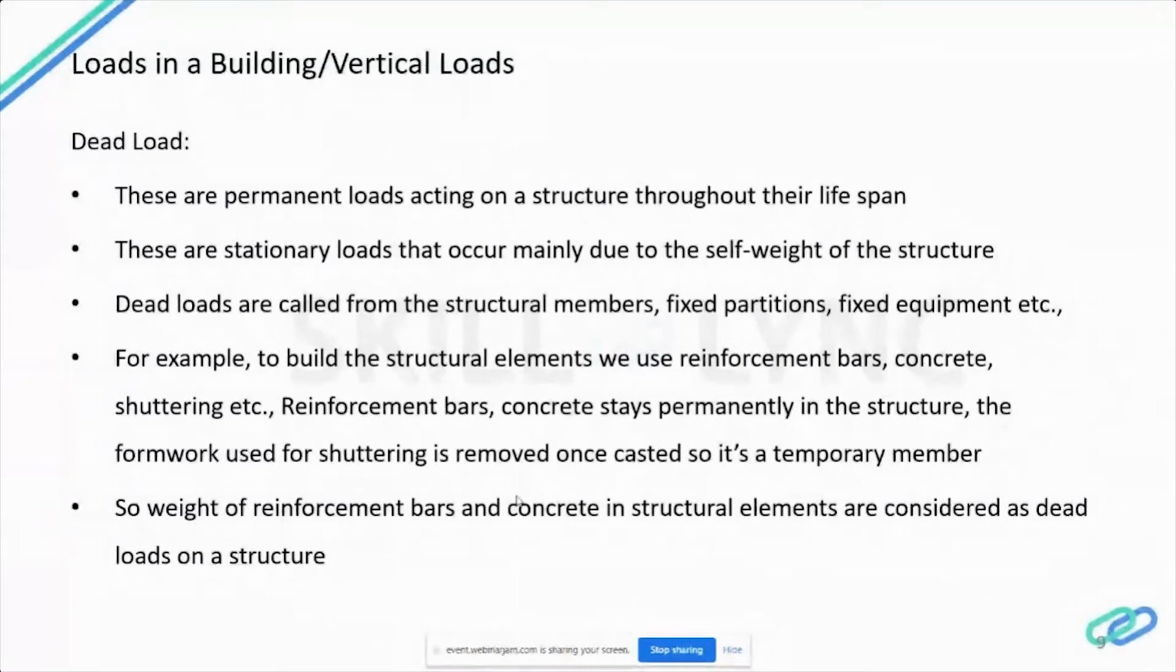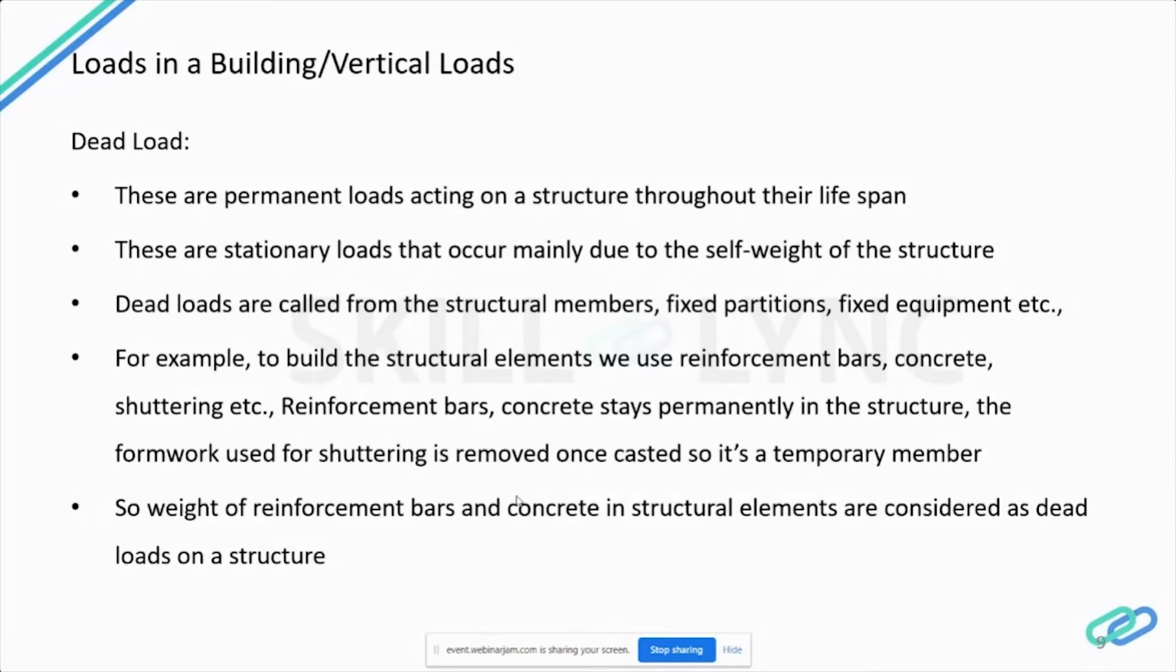Suppose to build a column, we need steel bars, concrete, shuttering, etc. But concrete and bars are fixed members of the structure, which are available throughout their lifespan. Whereas the shuttering material which we are using for casting the column is a temporary member, so that will not be considered for load calculations. But concrete and reinforcement will be considered for dead load calculation. So the self-weight of the concrete and steel bar are considered as dead load, and loading of shuttering is not.